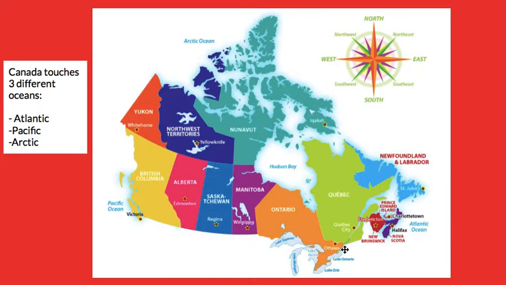There's also a river that flows from Lake Ontario into Quebec called the St. Lawrence River. We also have the Hudson Bay, which is right in the middle of Canada, and we can see it leads into the Arctic Ocean and into the Atlantic Ocean. So this is just a little bit of information about Canada's geography, where everything is, and the water in Canada.